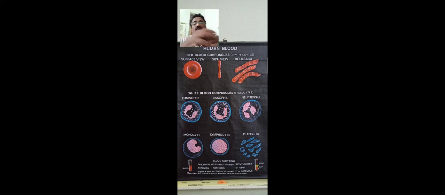Okay, so these are the three components of blood. Okay, and let us discuss the structure of the heart and others in the second part of this chapter. So that is about this topic. Okay, the next topic we will discuss in the next class.